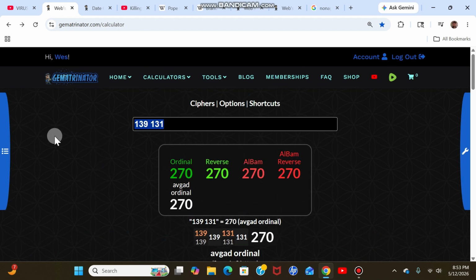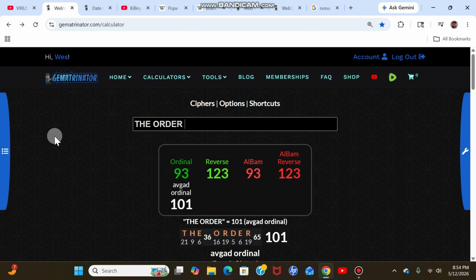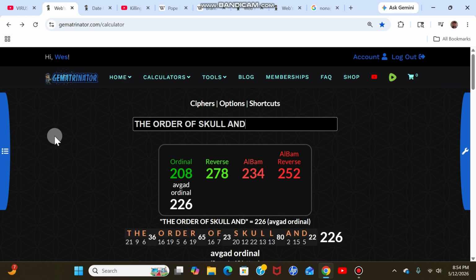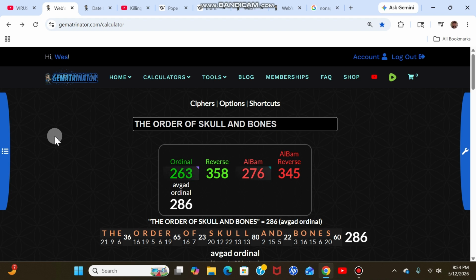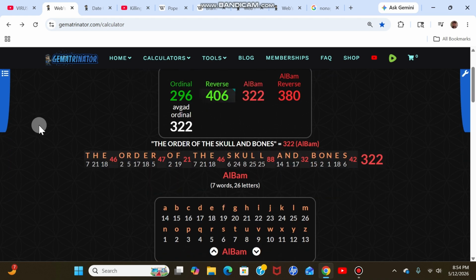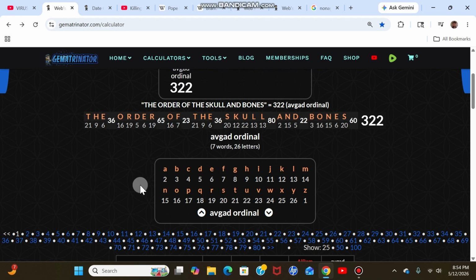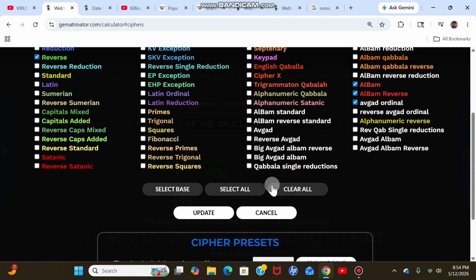And just real quick for a good match, the original name of Skull and Bones, the Order of the Skull and Bones. That is the original name of Skull and Bones. And then if you apply Avgad's standard to this, the word death is 322, like the Brotherhood of Death.